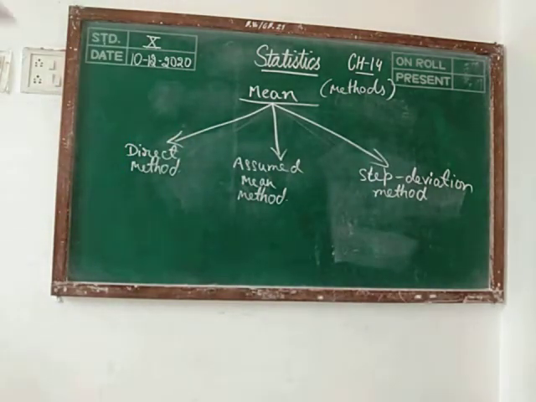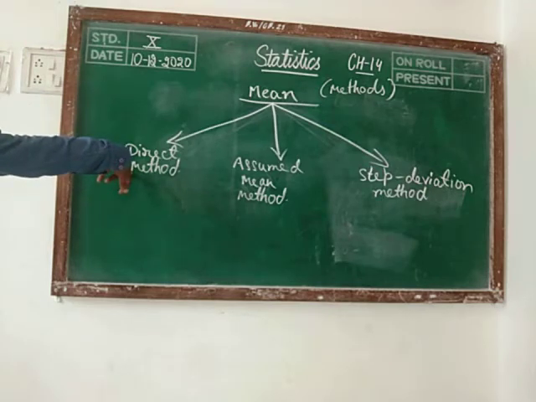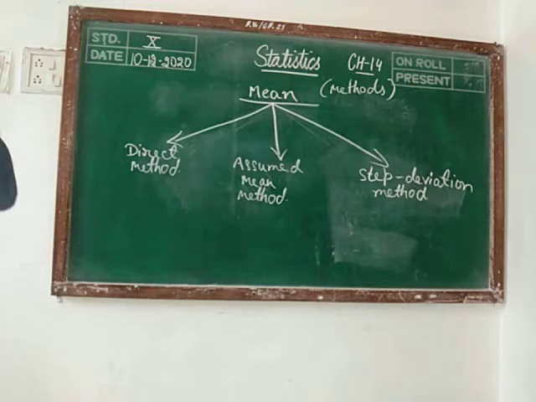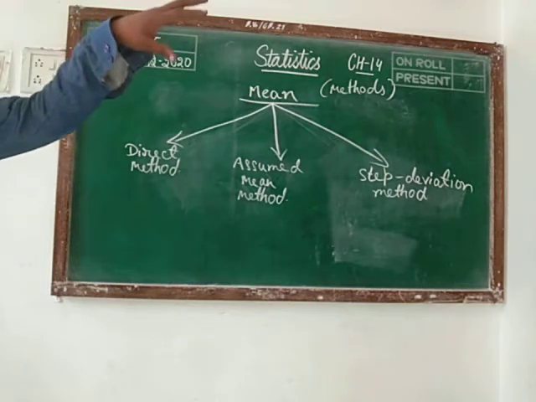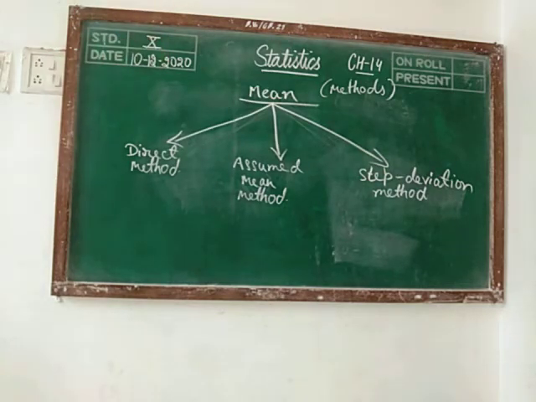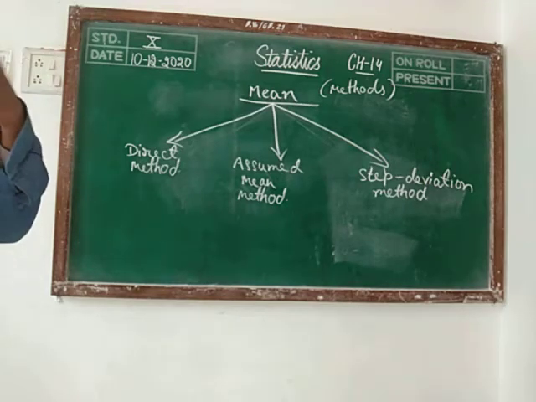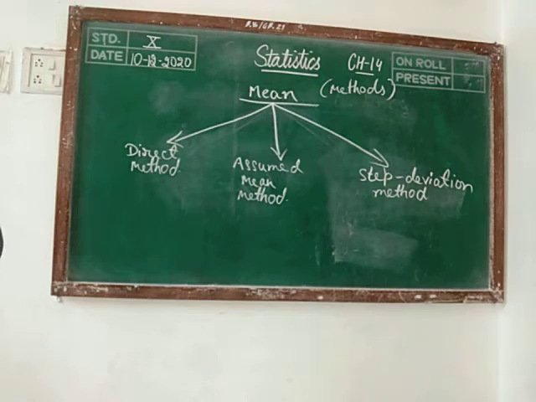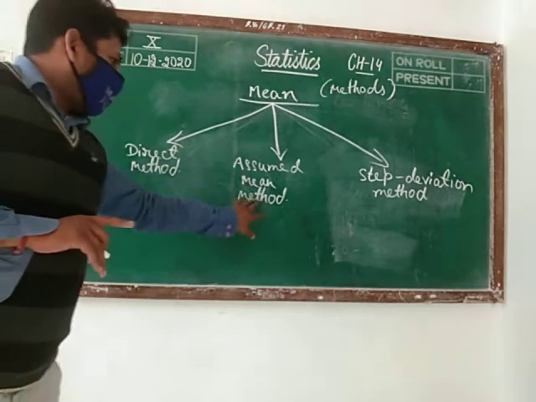Direct method you have done in class 9th. In class 9th we have some questions on the basis of the direct method. If you are considering the last question of that exercise, then the table is given to you and the frequency is also given. You are finding the class mark, then you are multiplying xi fi and you are dividing the sum of xi fi by sum of all the frequency. That you have done last year in the last question of class 9. Then that is the direct method, and these two methods are new for you.